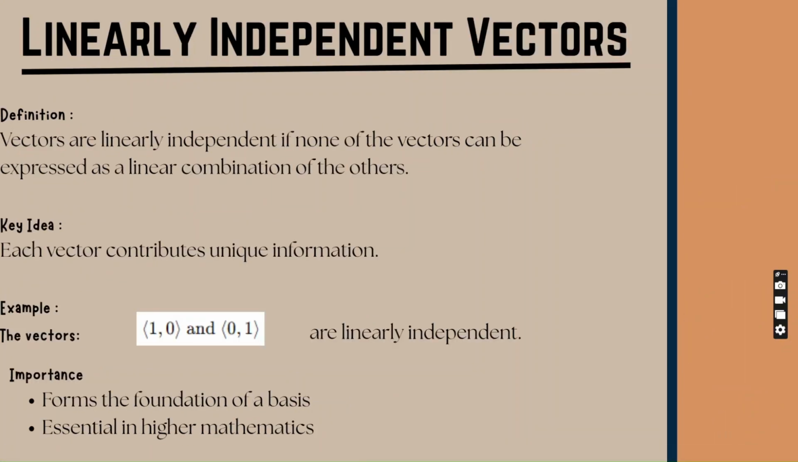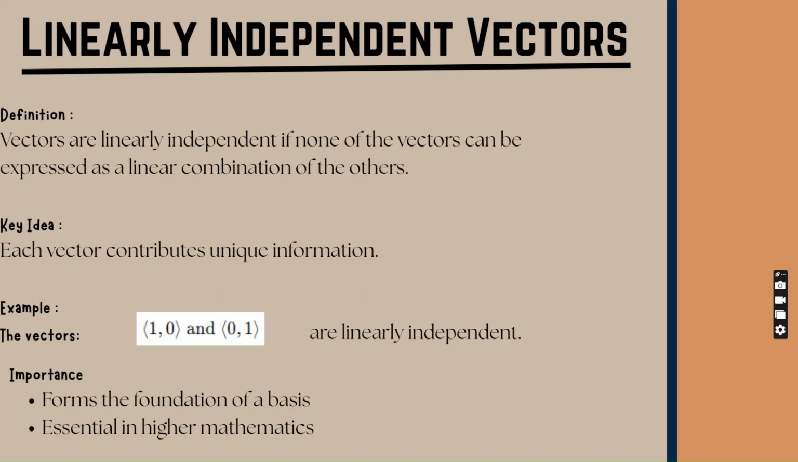Next up are the linearly independent vectors. Vectors are linearly independent if none of the vectors can be represented as a combination of the others, meaning to say it's independent and nothing can be formed from the other vectors. This means every vector contributes unique information to the vector space.